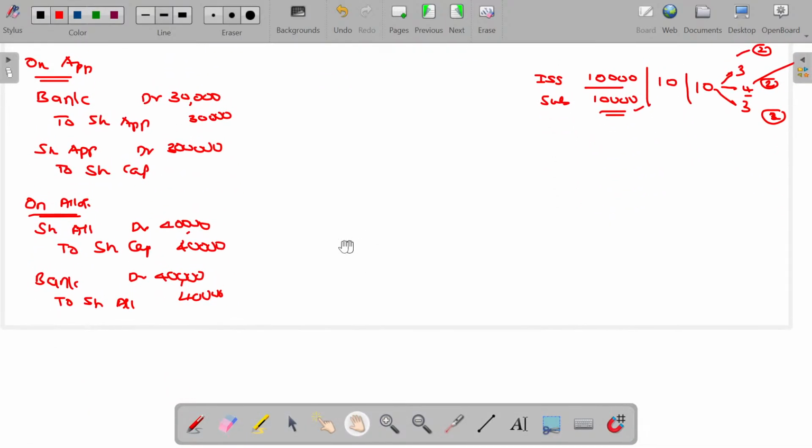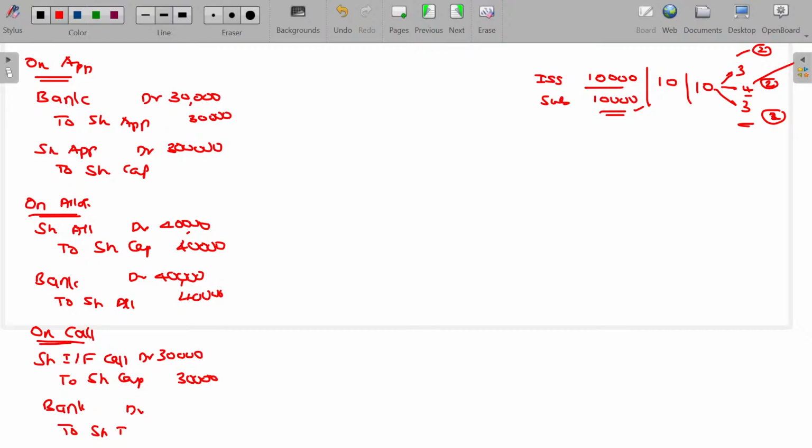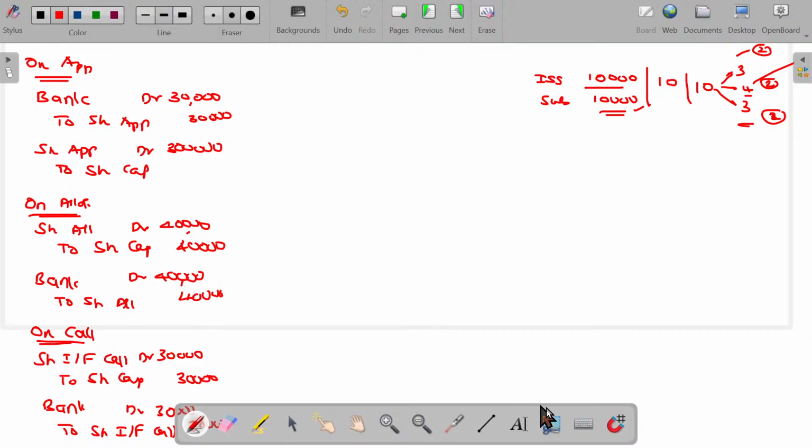Then you can move on to the next one. On call, we have only one call. So the due entry for call being share first and final call account debit, due entry to share capital. This value being 3 into 10,000, 30,000. No default, so we collect comfortably. The entry for that being bank account debit to share first and final call account. Value being 30,000.